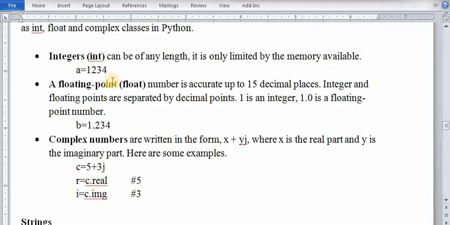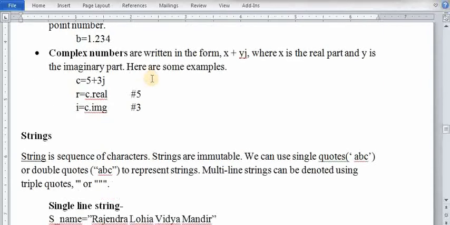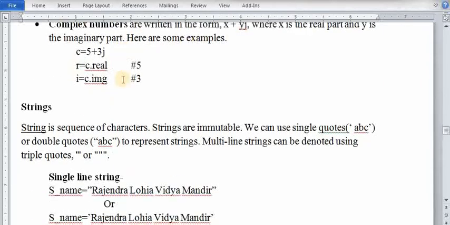To define a variable as an integer, you have to write int. For a decimal point number you have to write float. An integer can be of any length, meaning you can write any length of number in a variable. It is only limited by the memory available. Floating point numbers are numbers with decimal points, and complex numbers are imaginary numbers.